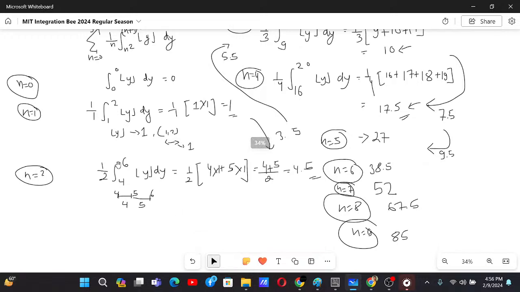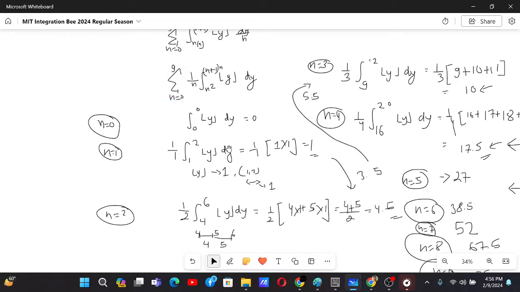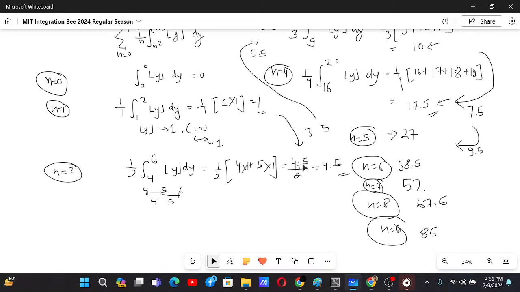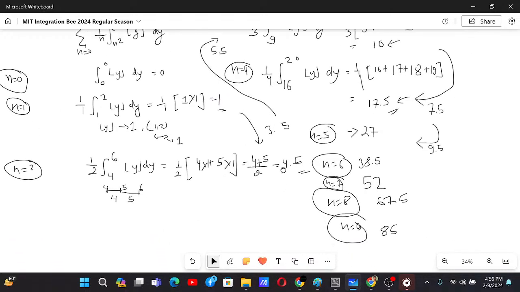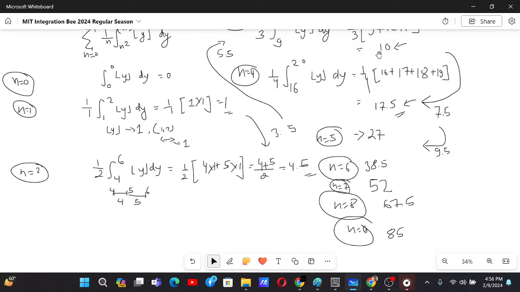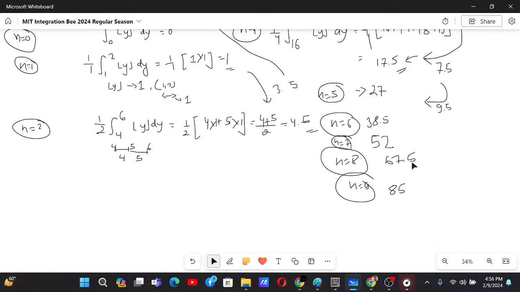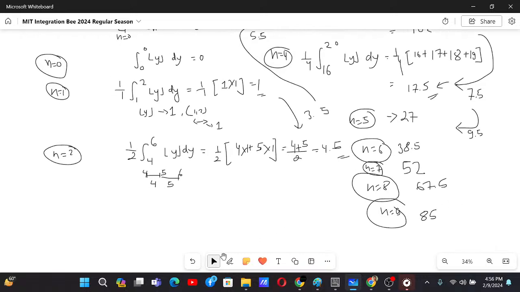Now since there is a sum for all n's, we just have to add all of them. Now if I add 1, 4.5, 10, 17.5, 27, 38.5, 52, 67.5, 85. If I add all of them, I will get 303, and that's the answer.